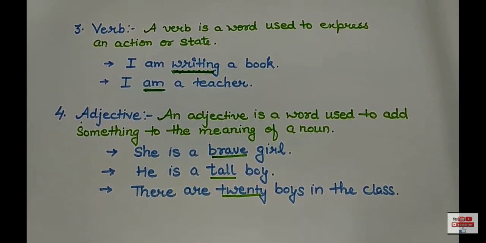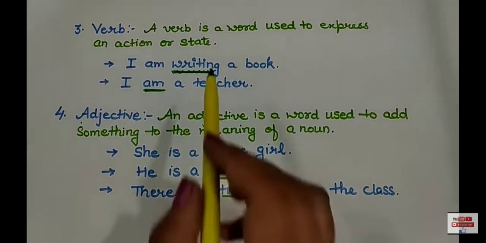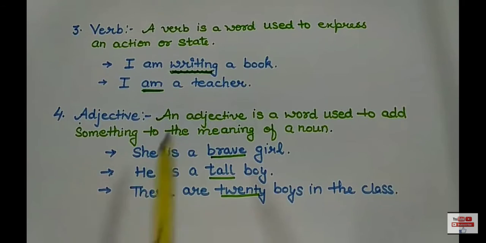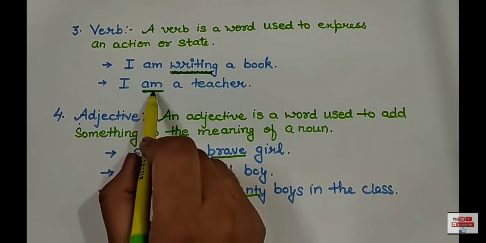Actually, verbs are the most important parts of speech because there can be no sentence without a verb. You can see examples here. I am writing a book. Now, writing is an action. So, I have underlined writing. Next sentence is, I am a teacher. Can you see the verb here? Of course, I have underlined am.